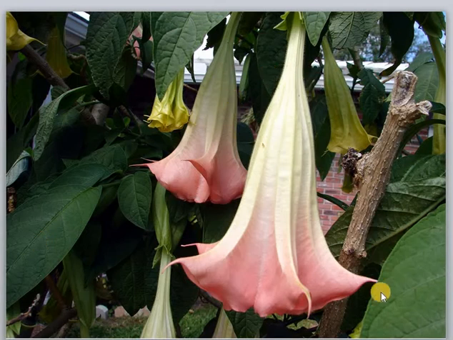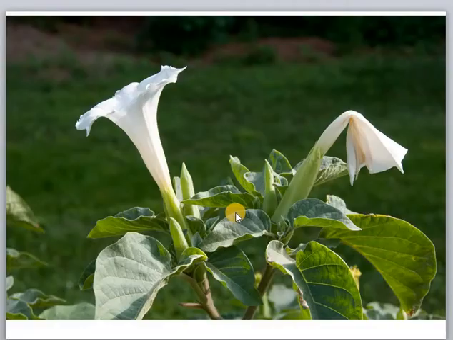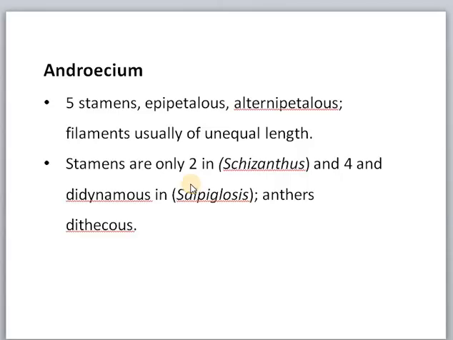This is a typical infundibular type corolla. It's the form of a bell. This flower is called datura or ummat. Seeds are not edible. Coming to androecium, it is formed of 5 stamens